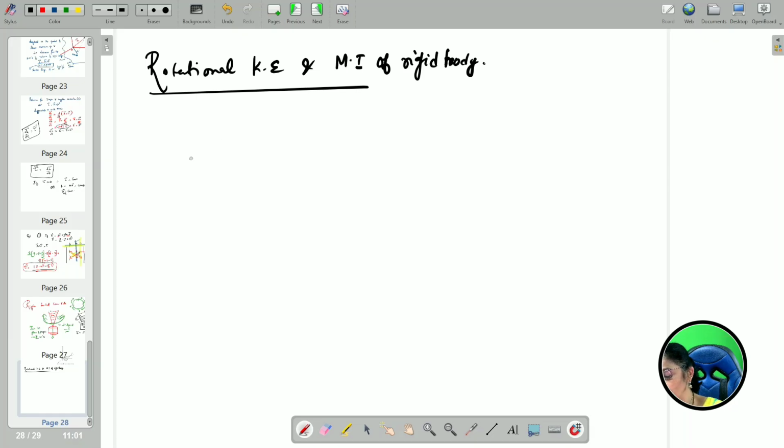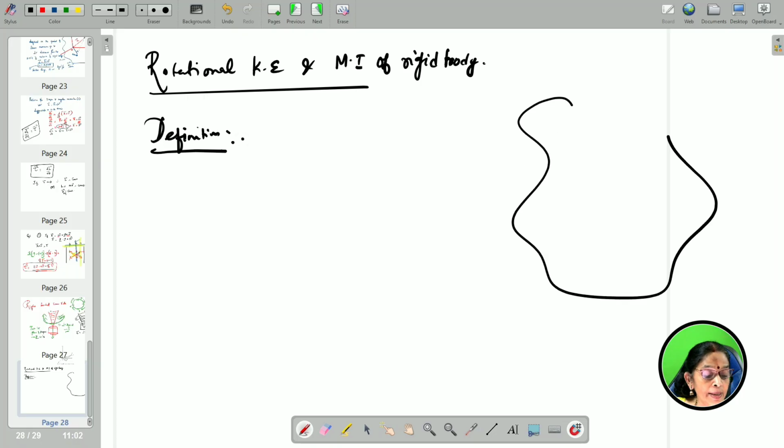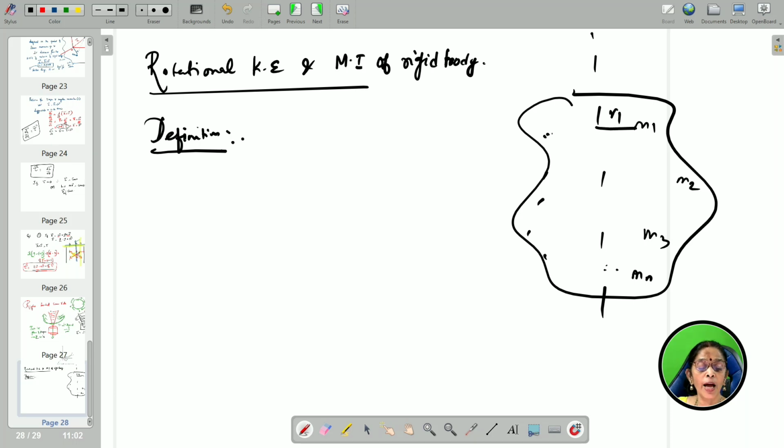I will give you the moment of inertia of a rigid body definition. It is the sum of the product of mass of all particles. For example, here I have taken the rigid body. A lot of particles are present. m1 is present here, m2 is present here, m3 is present here, etc., mn is present everywhere. It is at a distance r1 from the axis of rotation of the rigid body. It is at a distance r2 from the axis of rotation. Children, hereafter you take the rigid body only this shape, because I have already told you a rigid body need not be a regular shape. A lot of particles are distributed, I have taken like that.